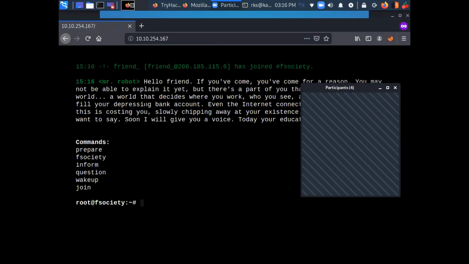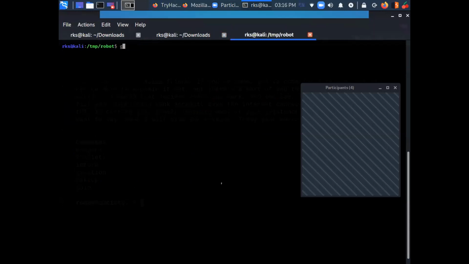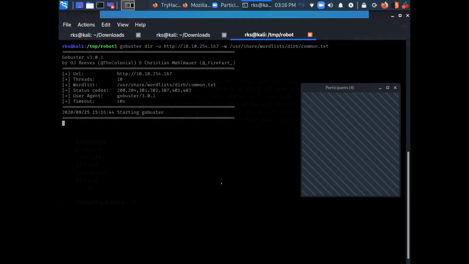Okay, these steps were covered by me yesterday in our last session. So now I am going to do, let's say, GoBuster. So I'm just simply running a directory brute force against the target URL.